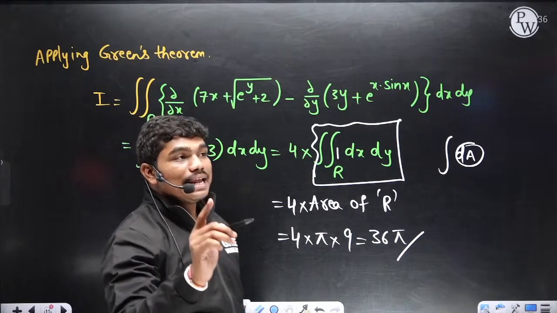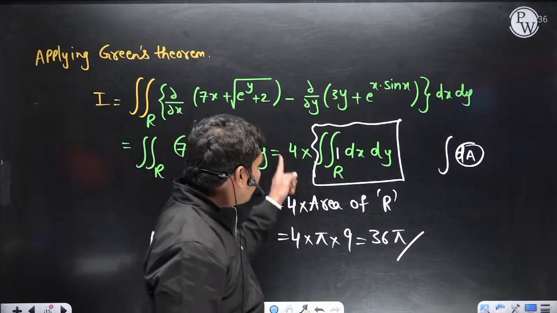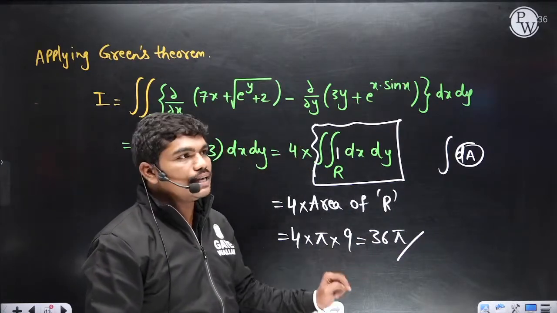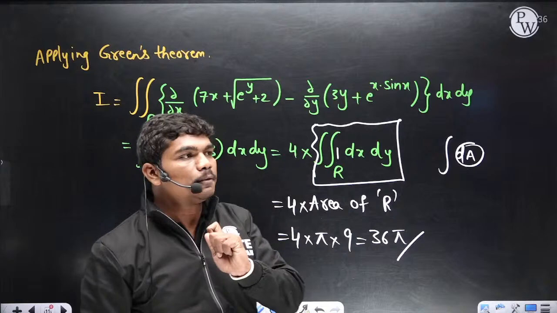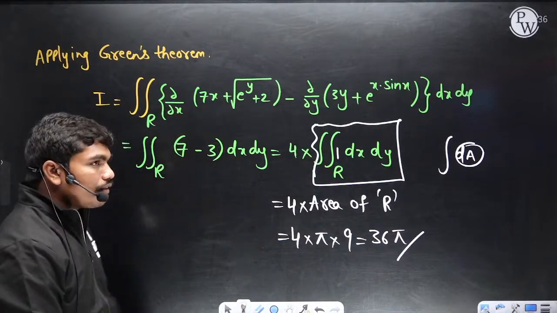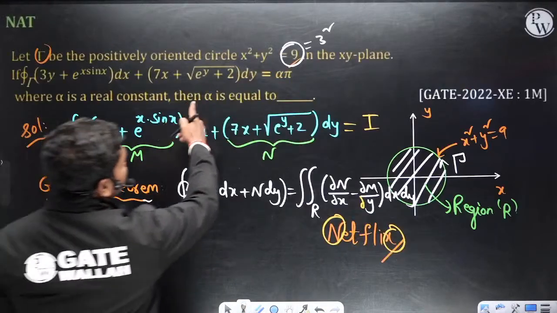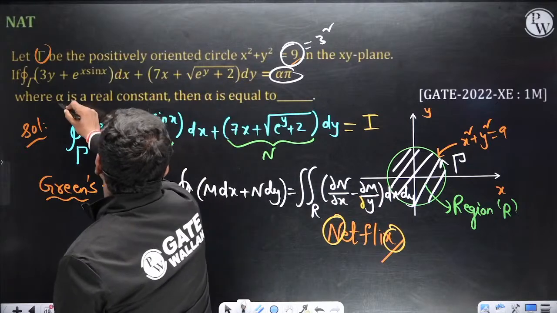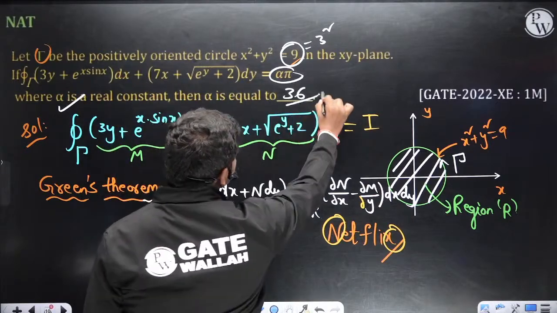Look, many students are writing 9 pi. If you forget this 4, that's it, your answer will be wrong. So 36 pi is the correct answer. Clear? Fine. Okay, so 36 pi. So here it was given as alpha pi, so what is the value of alpha? 36. Clear?